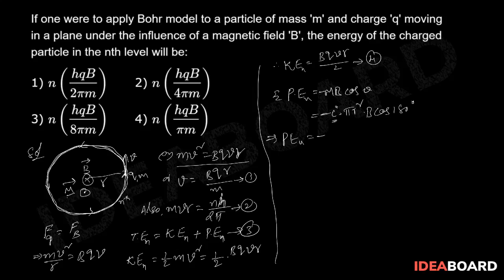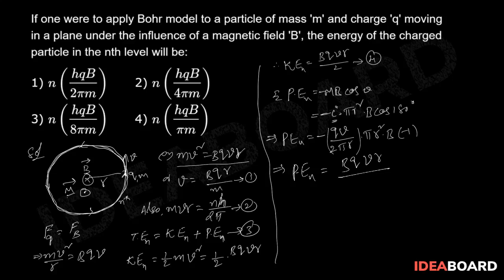From this, the potential energy of that charged particle is equal to minus this current, simply we can write qv by 2 pi r into pi r square into B into cos 180, which is minus 1. From this, the potential energy of the charged particle in the nth orbit equals, minus minus plus, Bqvr by 2, equation 5.